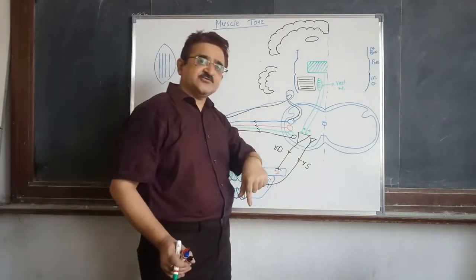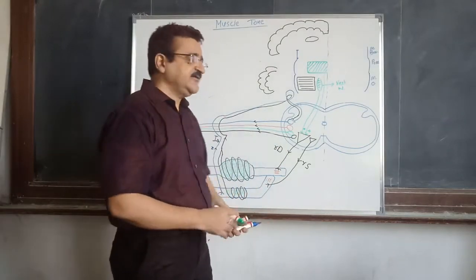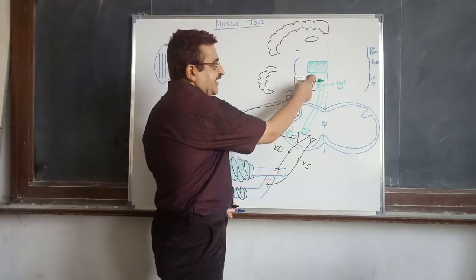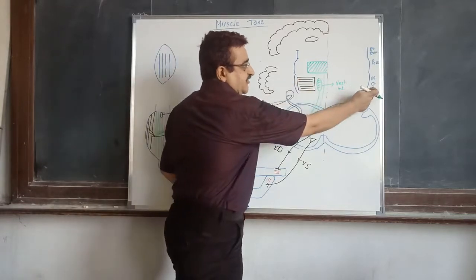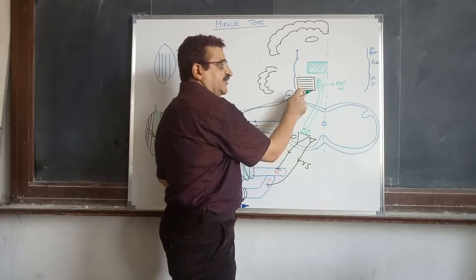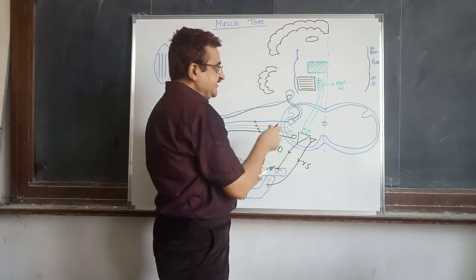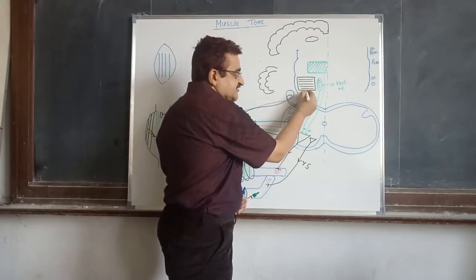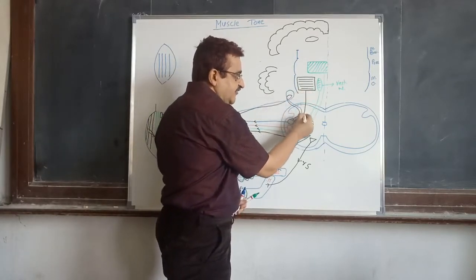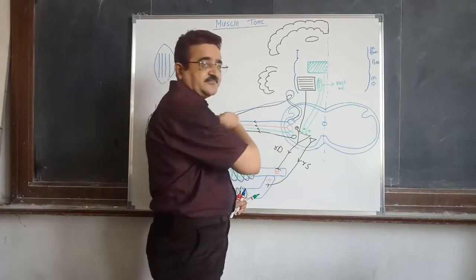This is opposed by the inhibitory area. So where is the inhibitory area? This is the black colored structure present in the medulla oblongata. The reticular formation of the medulla oblongata contains this inhibitory area. It sends axons down into the spinal cord, terminating on the gamma motor neuron and inhibiting it.